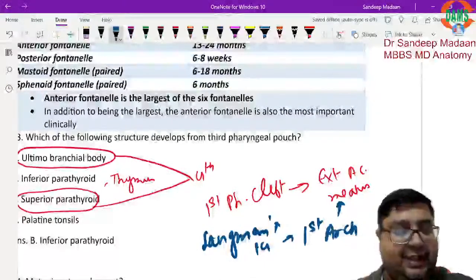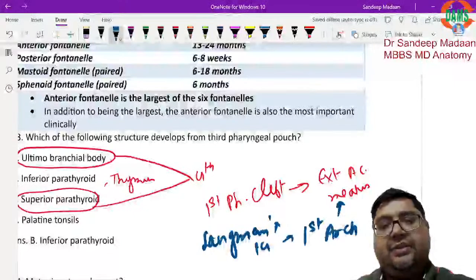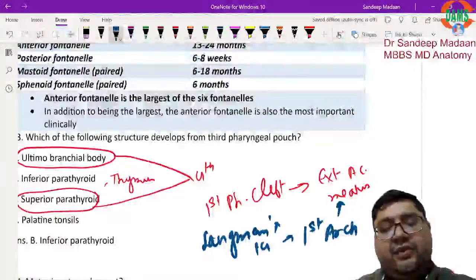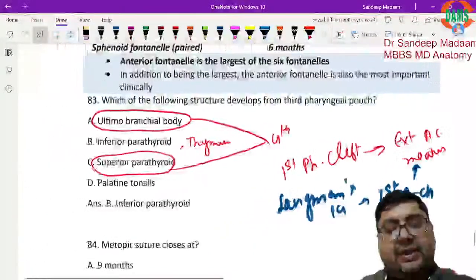But now Langman has come with this update. So whatever update has come, you please follow that. In the Grays 42nd edition, as I have given you the update, now the first artery from the external carotid artery is not superior thyroid, it is the ascending pharyngeal artery.